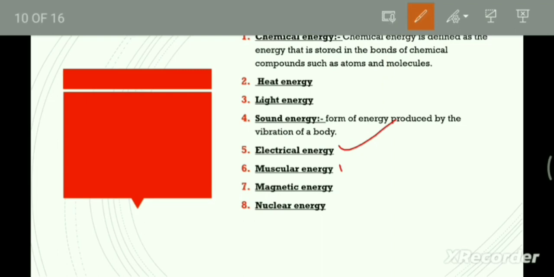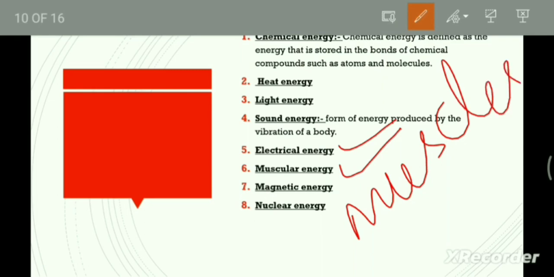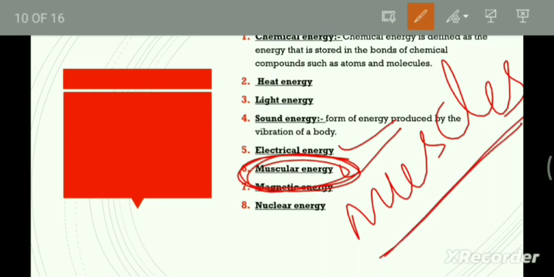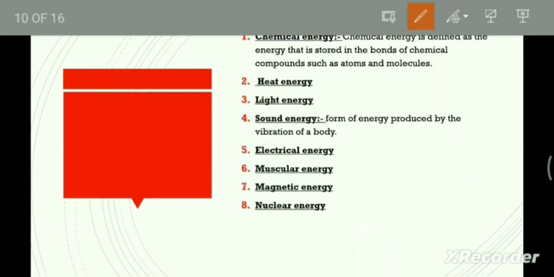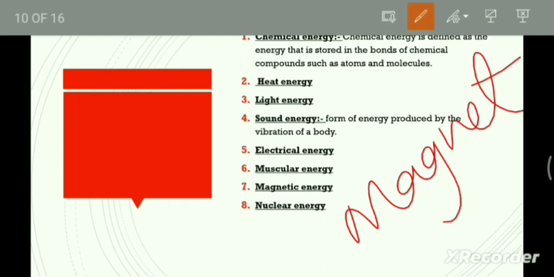So next, about muscular energy. Muscular energy means the energy possessed by the muscles. The energy possessed by the muscles is called muscular energy. So next is magnetic energy. It is so simple: energy possessed by a magnet is called magnetic energy.